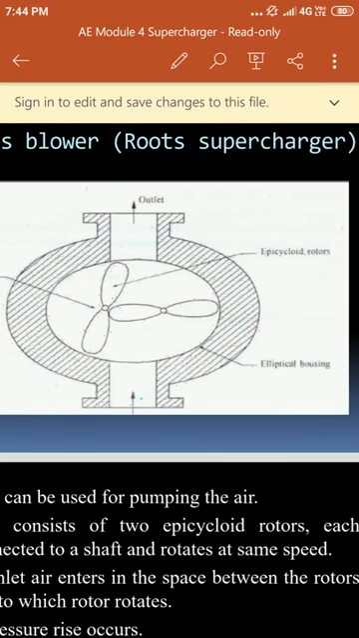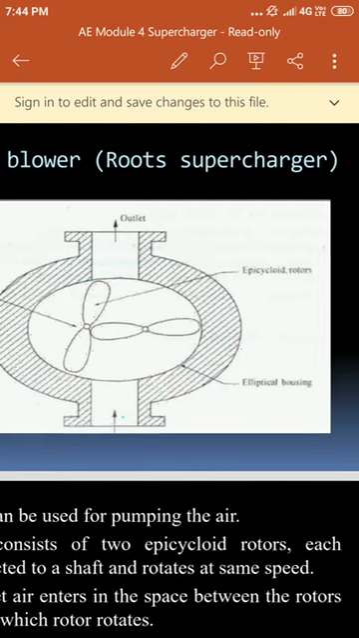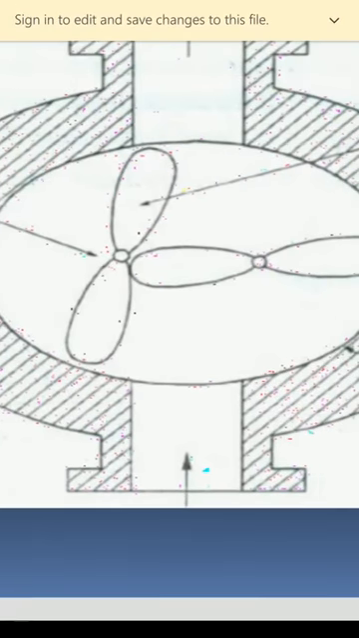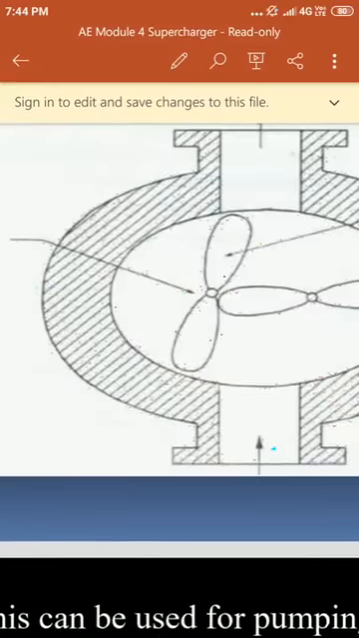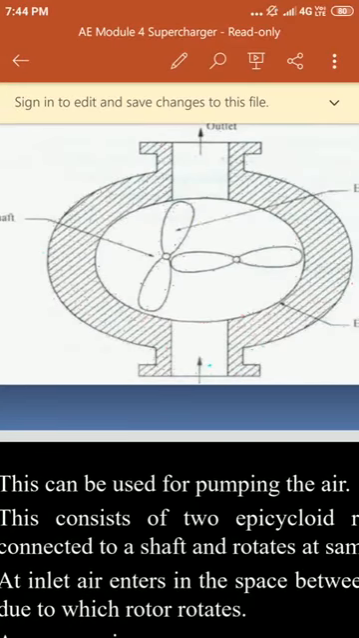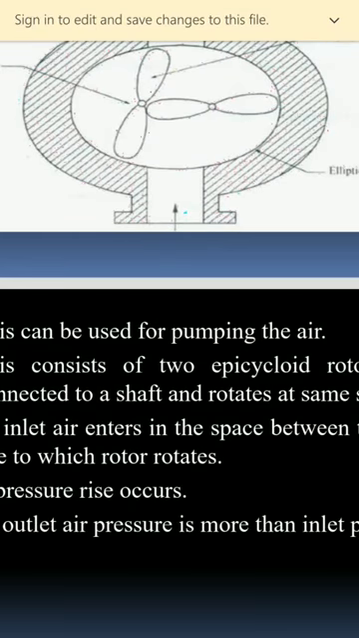The epicycloid rotors consist of two rotors. This is one rotor, this is another rotor, and they are attached to a common shaft. The center one is the common shaft. These rotors rotate with the same speed.